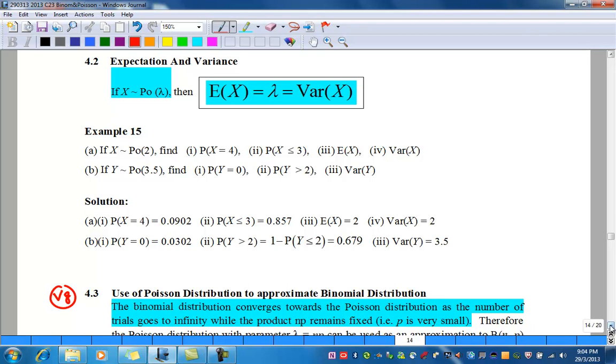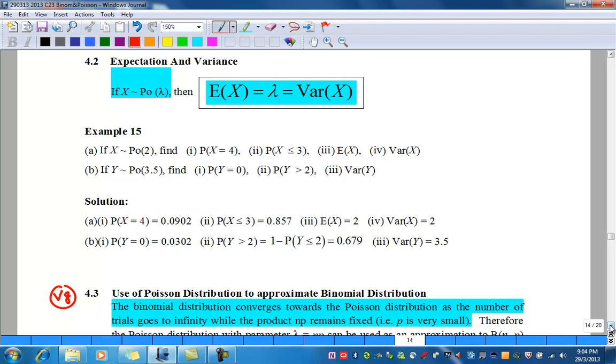Part B. If Y follows a Poisson distribution with mean 3.5, find part 1, probability Y equals 0, part 2, Y more than 2, part 3, variance of Y. For B part 1, using a GC and lambda as 3.5, probability of Y equals 0 is 0.0302.